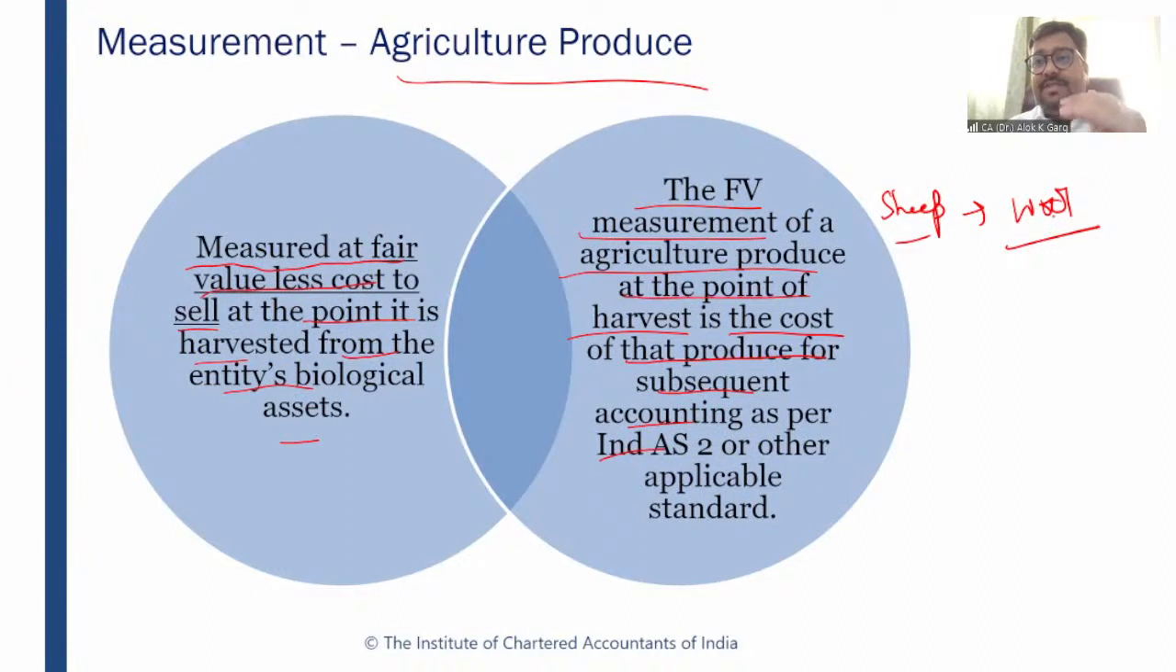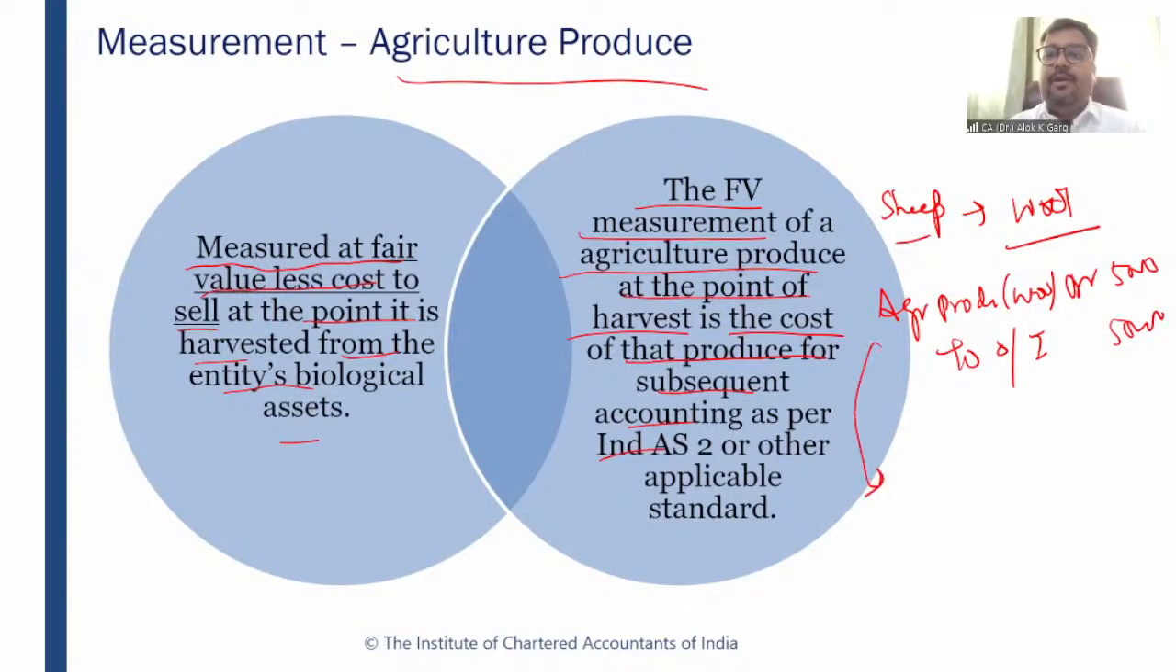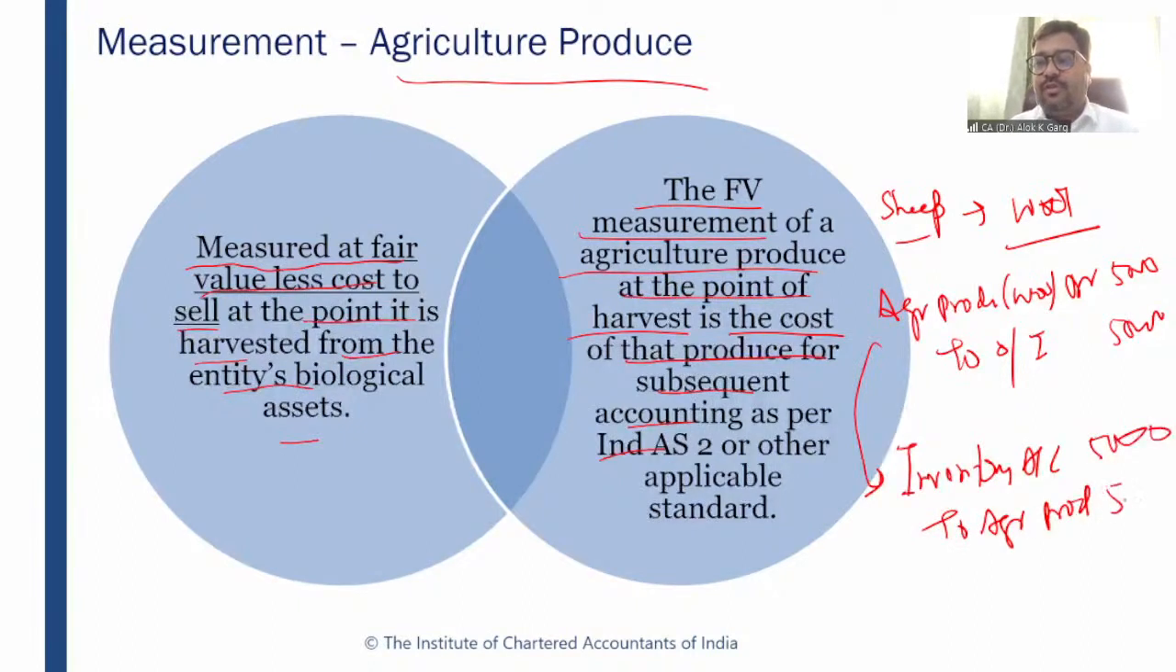When the company is harvesting this wool from a sheep, for example, at that point of time, the fair value less cost to sell is 5,000 rupees. So what is the accounting entry? Agricultural produce account debit, which is wool, credit to other income, 5,000 rupees. After that, the next accounting entry will be for this textile company: this will become inventory. Inventory account debit to agricultural produce, 5,000. This fair value less cost to sell will become the opening value of inventory, right?